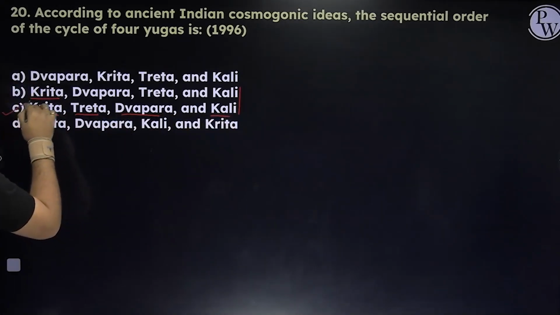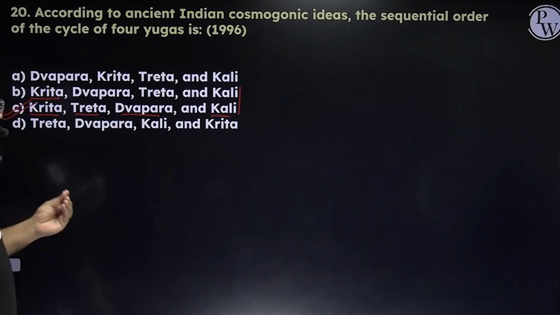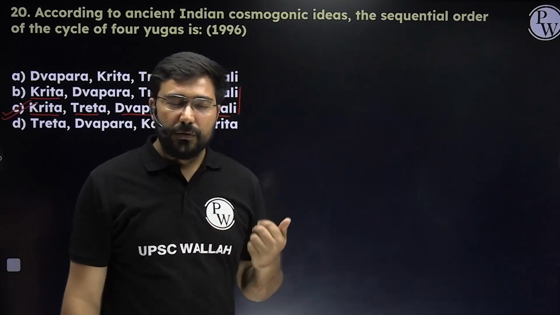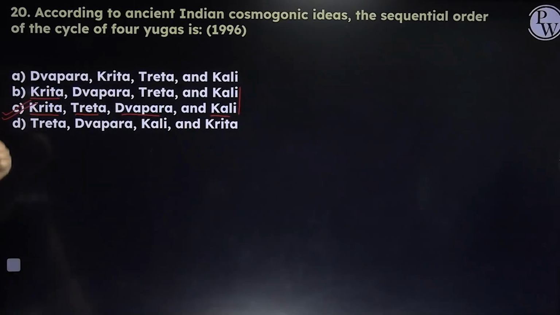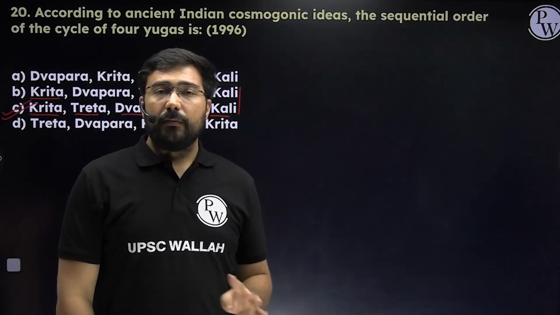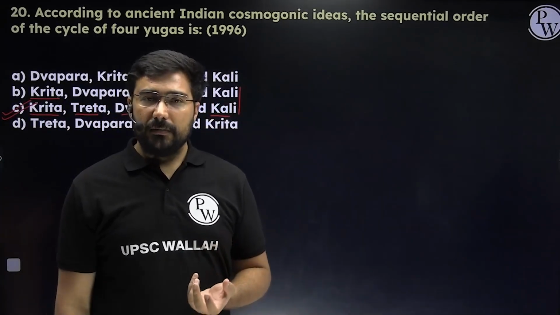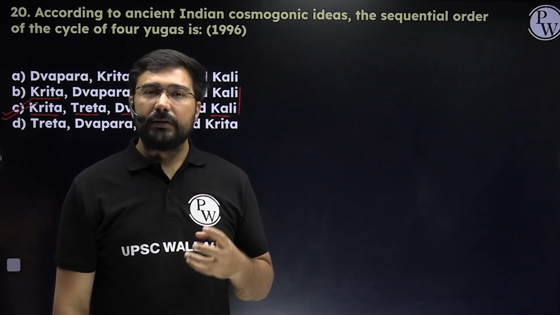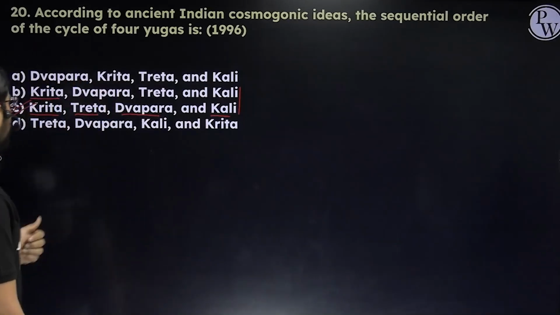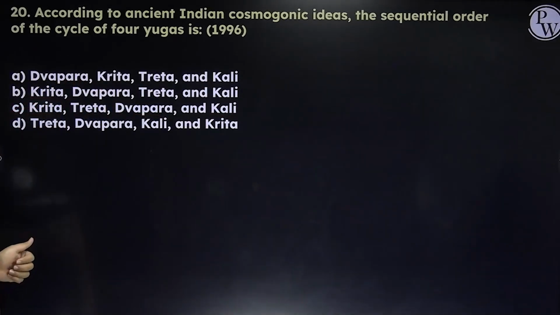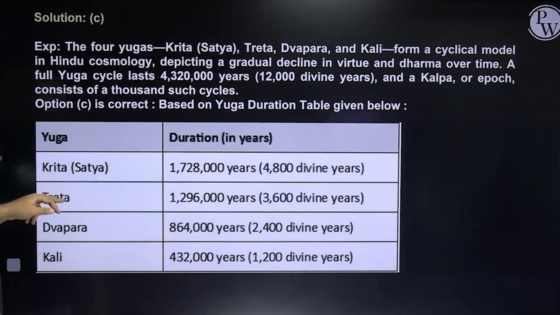So you have to remember this sequence because what can happen? The word Dva means like 2, right? So the root is linking towards 2. So many of you can make this mistake. You can go for the B option, but the answer is going to be C. Krita, Treta, Dvapar, and the last one is Kali Yuga. Please remember this is the conception of time which we can see in our Puranas. Puranas talk about this conception of time, and please remember 4 Yug, when they combine, it becomes a Mahayug. Answer in this case is going to become C.